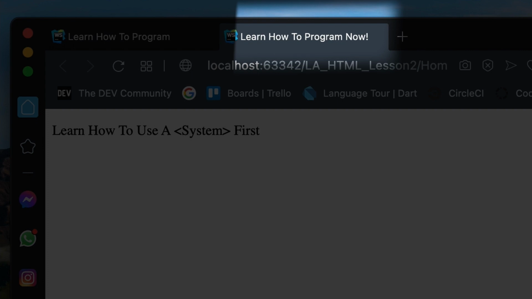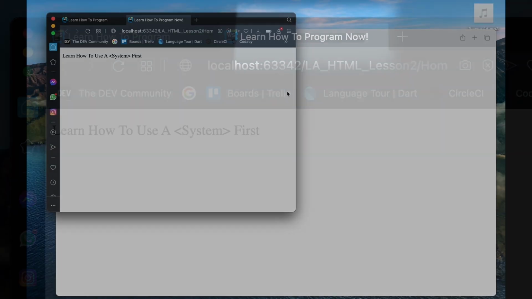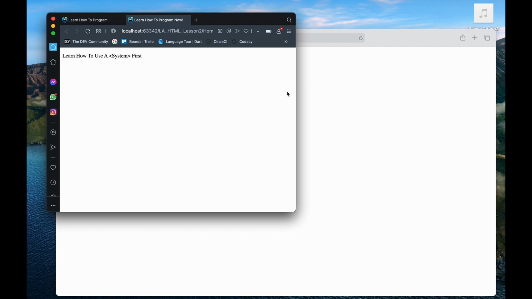We will look in depth into what metadata can do for you. But for now, you can play around with the title tag, change the title, and you will notice that the title of the web page is different as you change it.